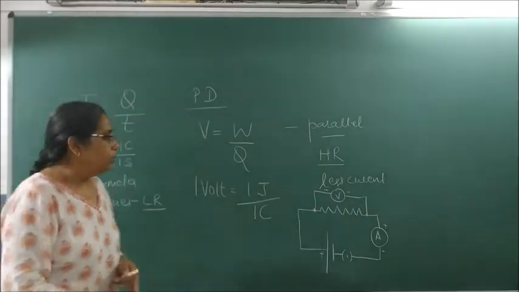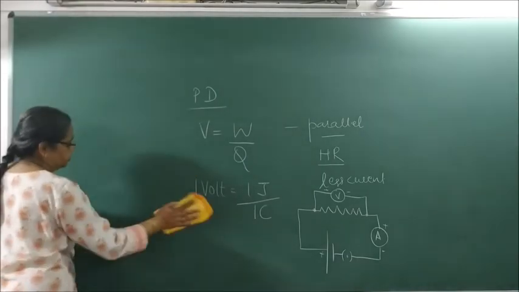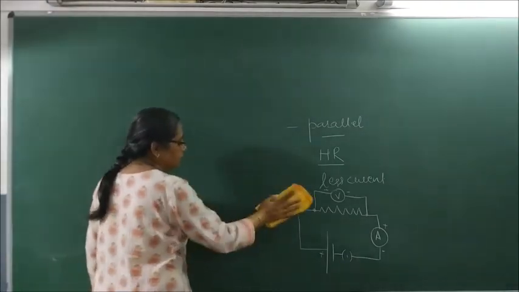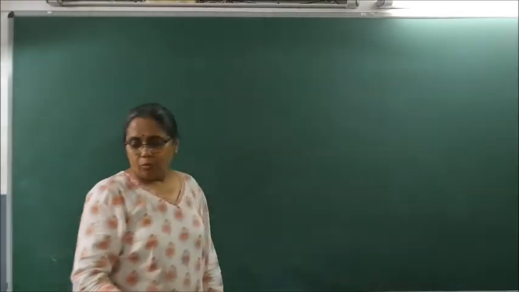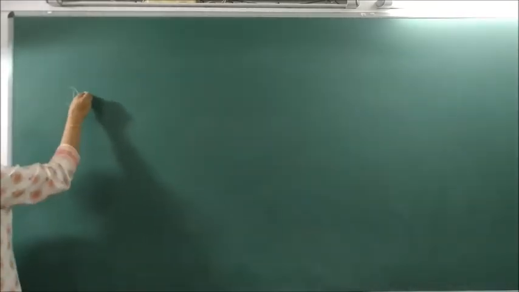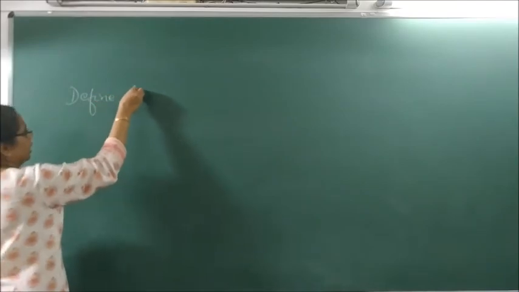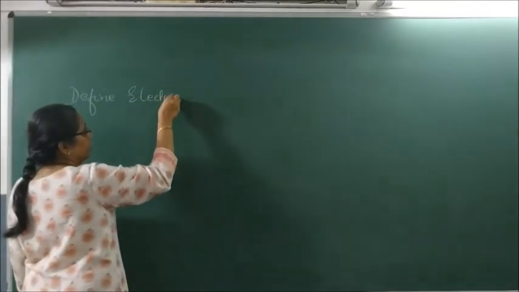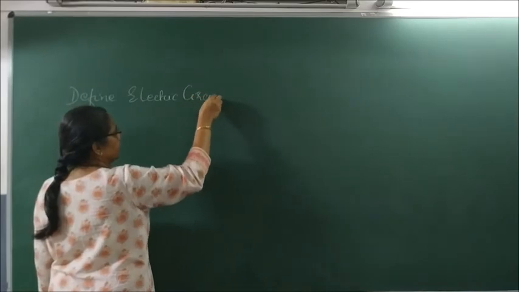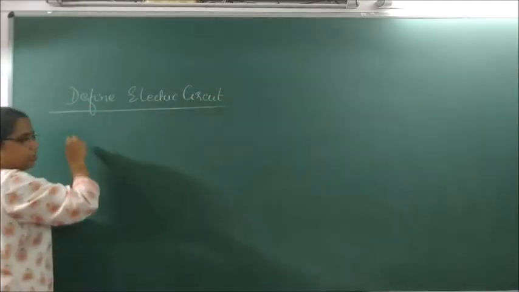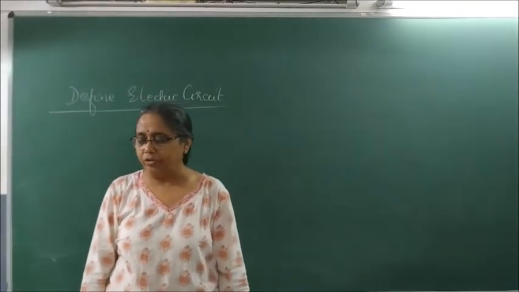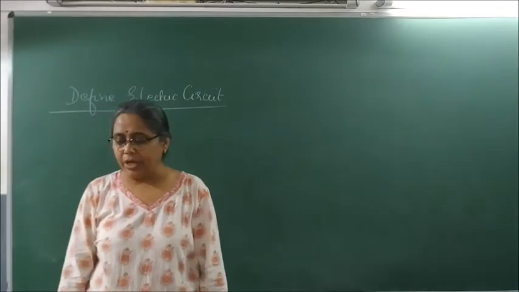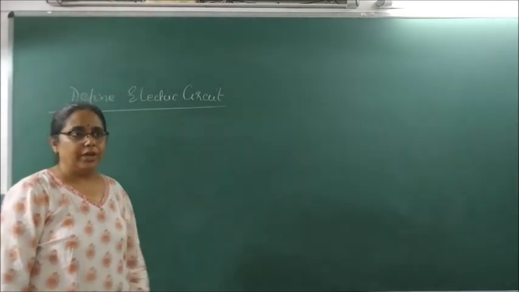Now we will talk about electric circuit and the symbols that are used in electric circuit. Okay, so what is electric circuit? First, their definition: basically a closed and continuous path of electric current is called as what? Electric circuit. It was an index question which was done. What is electric circuit? A closed and continuous path of electric current is called as electric circuit. So there are 2 kinds of electric circuit.